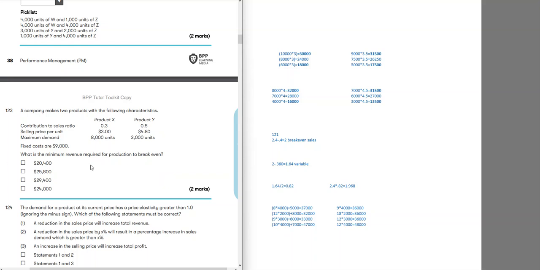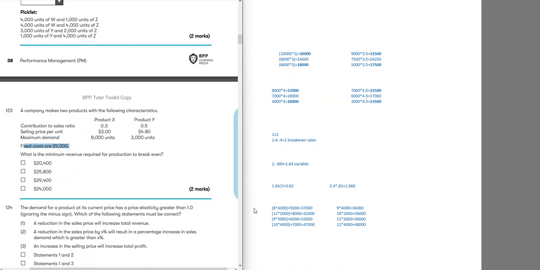Okay. A company makes two products with the following characteristics: contribution to sales ratio, selling price per unit, maximum demand 8,000, 3,000, fixed costs are 9,000. What is the minimum revenue required for the production to break even?